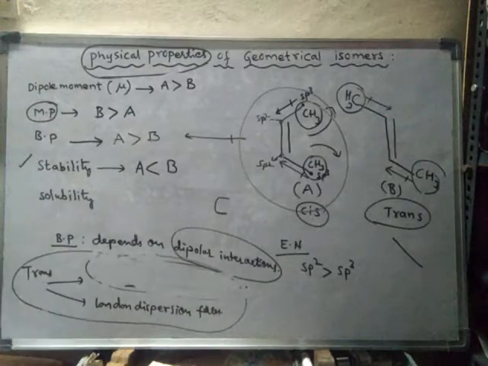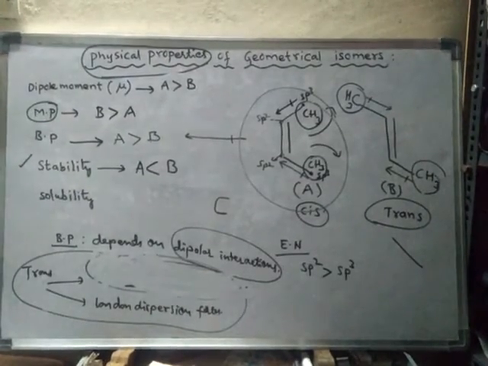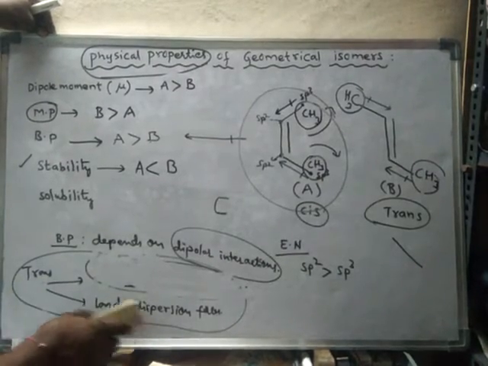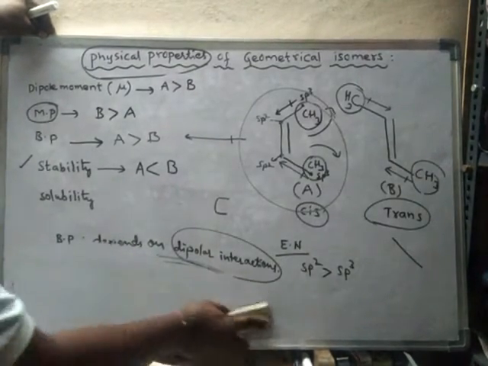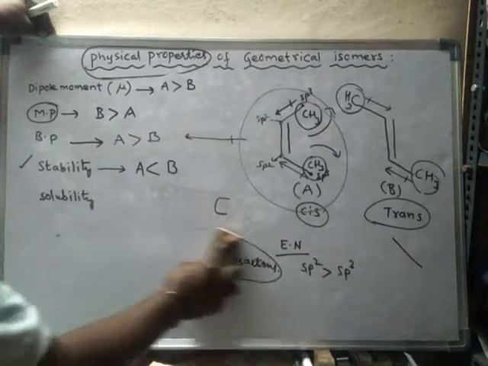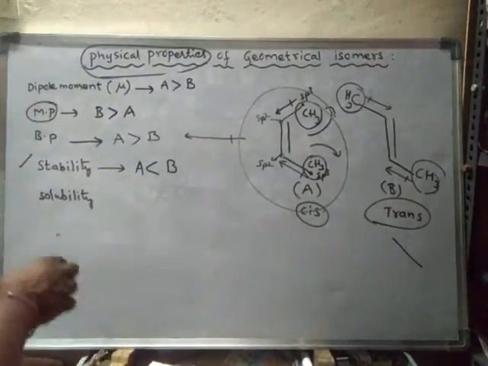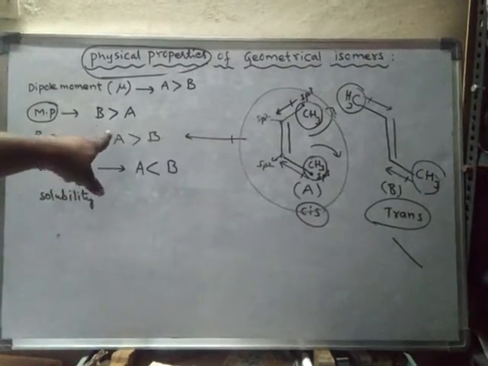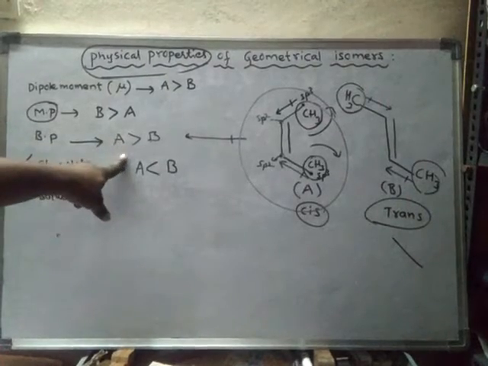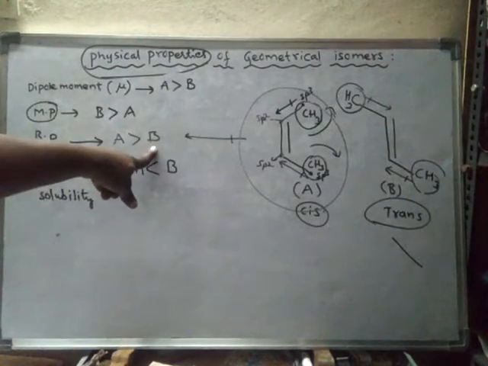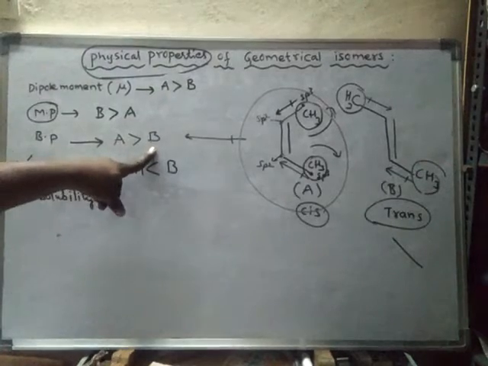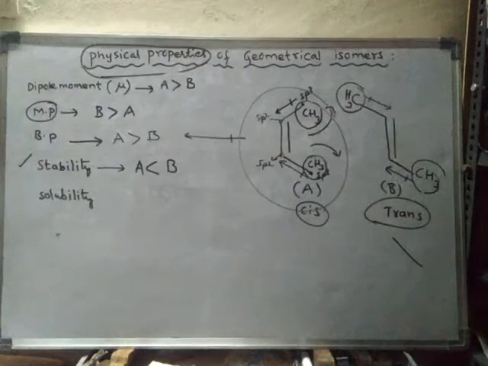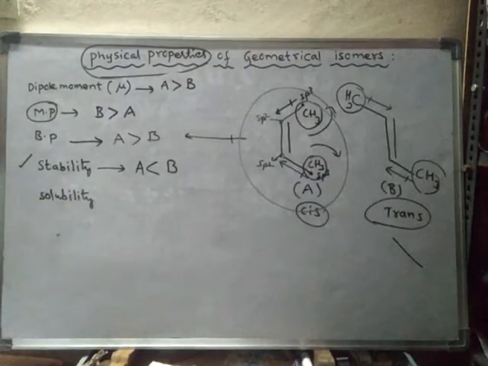But in the trans form, only one type of interaction, only London dispersion forces, is present. Hence the boiling point of cis will be more, because of more dipole moment and more interactions, and the boiling point of the trans form will be less. So like this, we can discuss the boiling point.